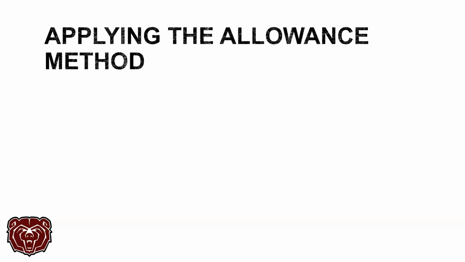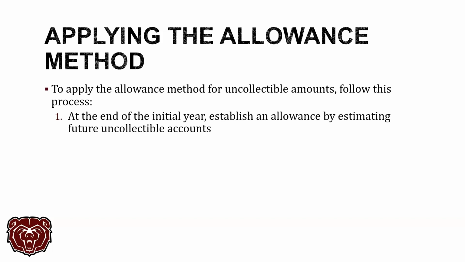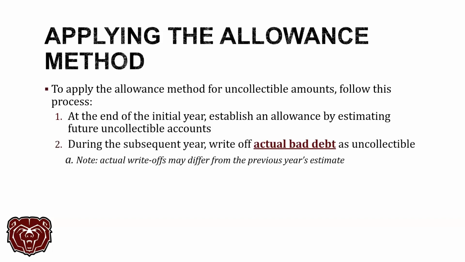Okay. So the next thing we've got to talk about is applying the allowance method. The allowance method can be somewhat confusing. So if you do have questions about this, please don't hesitate to reach out to me and ask. You will be tested over the allowance method. Okay. So at the end of the initial year, you need to establish an allowance, and you do this by estimating your future uncollectible accounts. The way that we estimate that is with our ending accounts receivable balance. During the next year, you're going to write off actual bad debt as uncollectible.